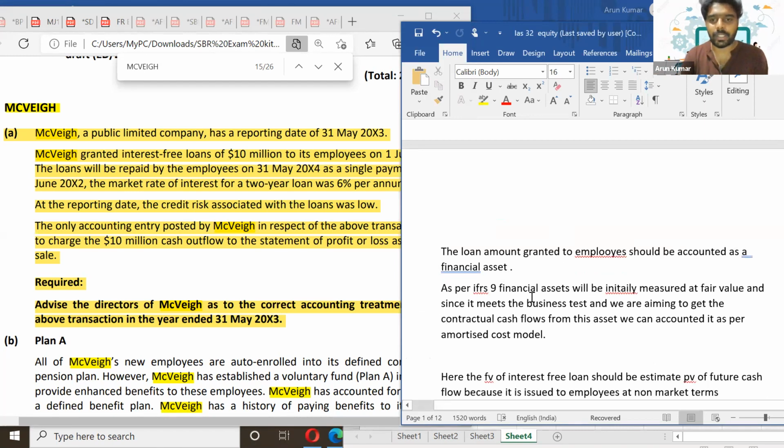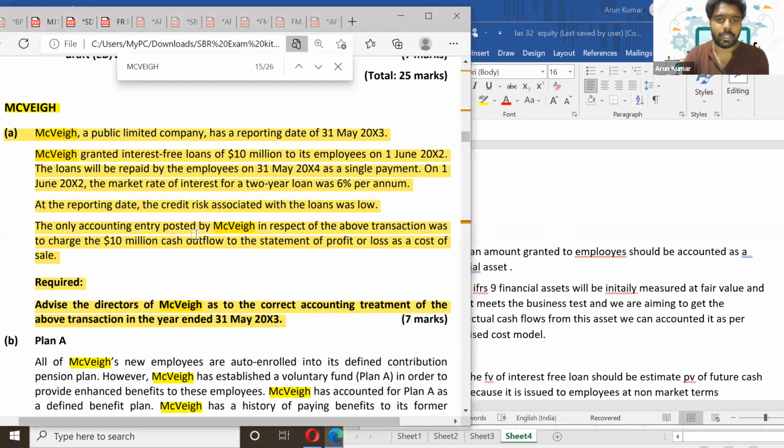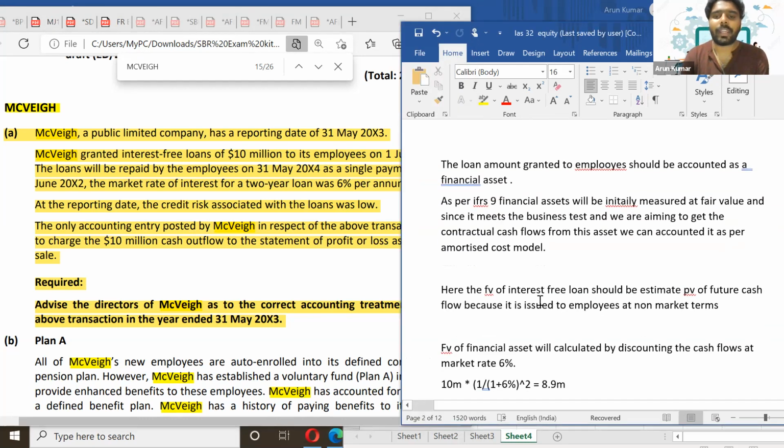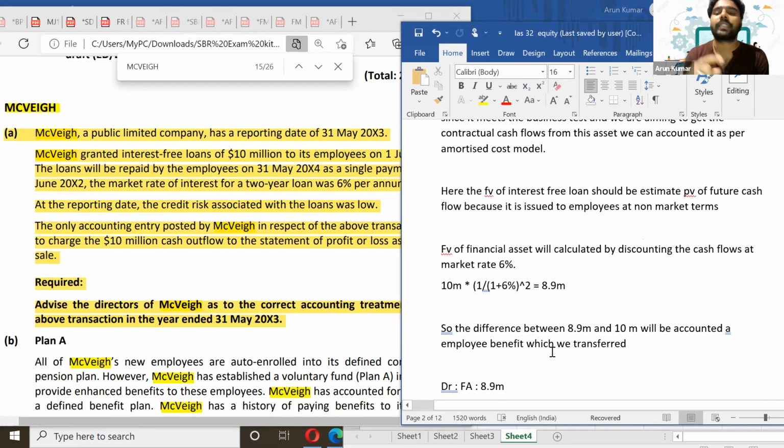As per IFRS 9, the financial asset will be initially recognized at fair value, and since it meets the business model test, because they have told that it's not about any kind of trading, we have to account for it as per the amortized cost model. Here the fair value of the interest-free loan should be estimated. It will be the present value of its future cash flows because it is issued to employees at non-market terms. The fair value will be calculated by discounting the cash flows at the market rate of 6%. So it will be 10 million discounted for 2 years.